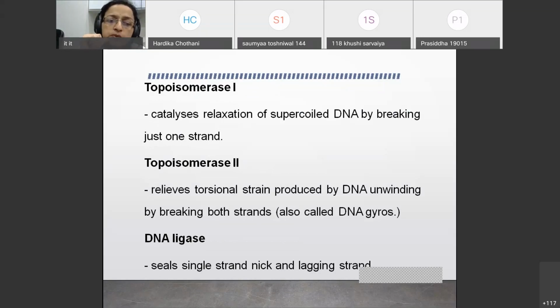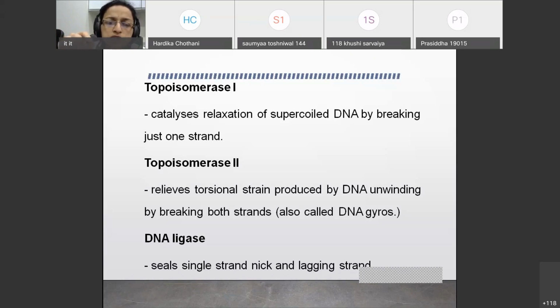Then you have topoisomerase 1 and topoisomerase 2. These topoisomerases are required to cause relaxation of the supercoiled DNA by breaking either one strand of DNA or both the strands of DNA. So when supercoiled DNA is there and you want to relax these supercoils, you have to break one of the DNA strands, the coiling is released, and then you join it again.